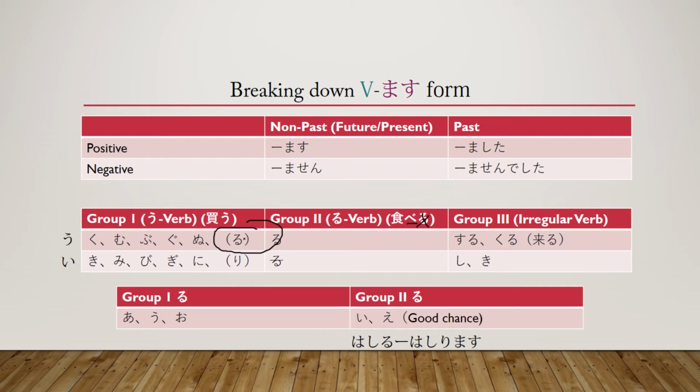And if you want to determine whether it is a group 1 or group 2 verb, if it ends in ru, then you use this. If it ends in a, u, or o before the ru, then it is 100% a group 1 verb. If it ends in e or i before the ru, then there is a really good chance it is a group 2 verb. But, as we can see with hashiru, it's not always the case. Because hashiru is actually a group 1 verb, even though it looks to follow all the rules for something that would be a group 2 verb or a ru verb.